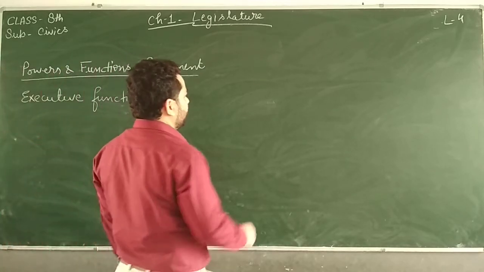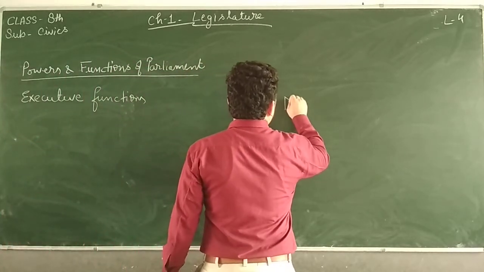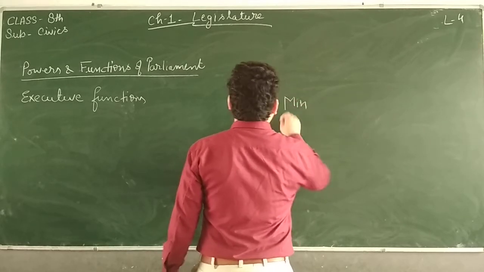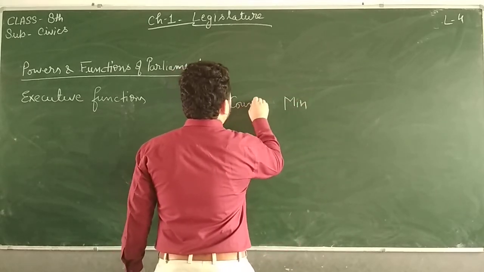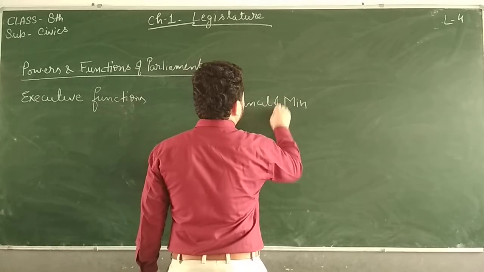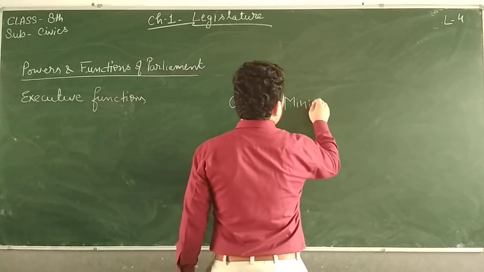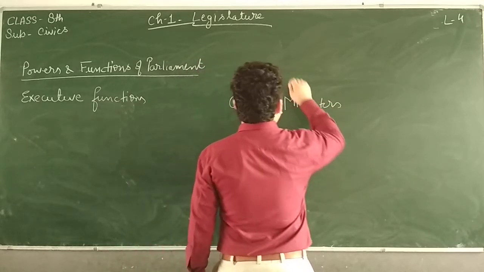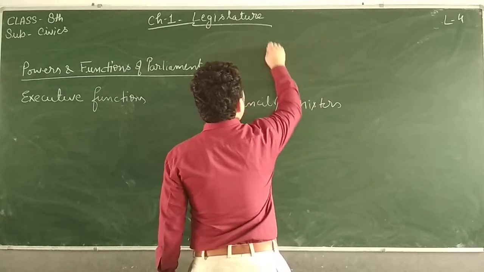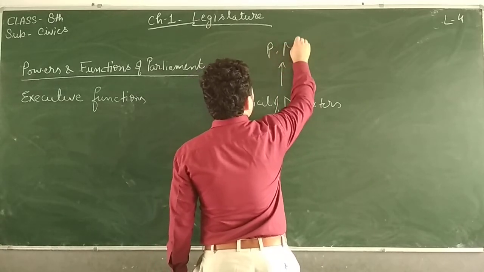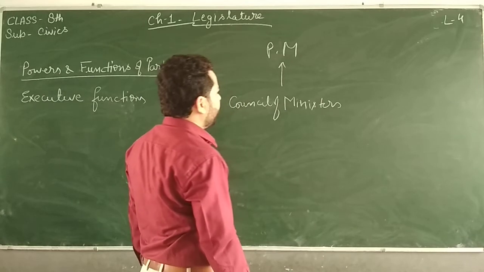Now I have told you that the party which gets the maximum number of seats forms its council of ministers headed by the prime minister of India, PM, right?